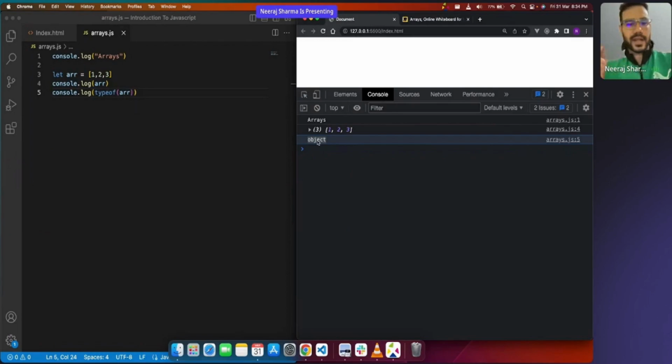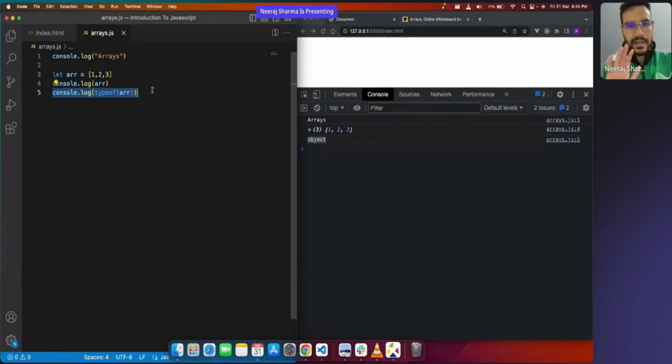Why I told you this is so that you can ask me if at all I miss this. So array is actually an object only. I'll just put it here, and remind me when we talk about it.